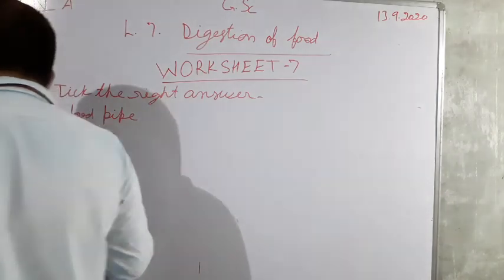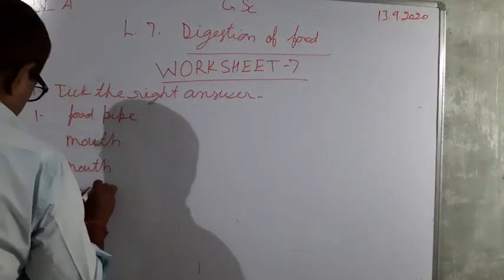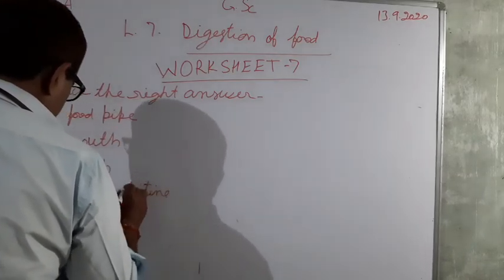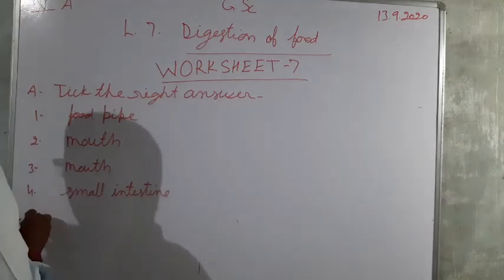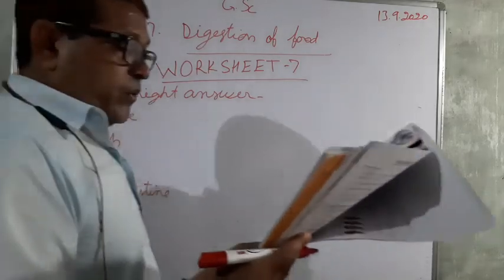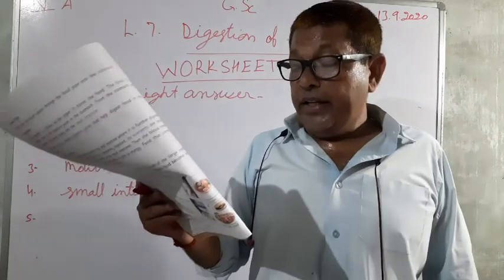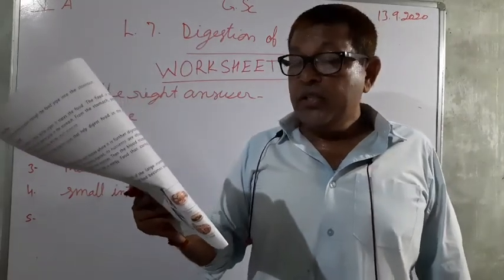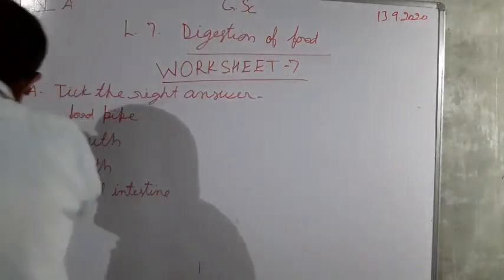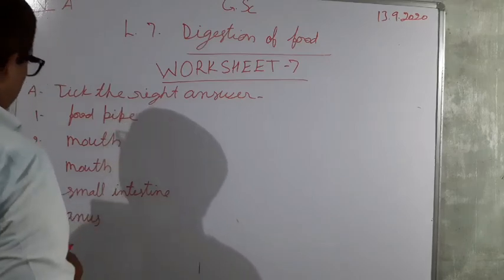So small intestine is the correct option. And fifth, undigested part of the food is thrown out of the body through, three options are there: anus, mouth, and intestine. So here anus is the correct option.